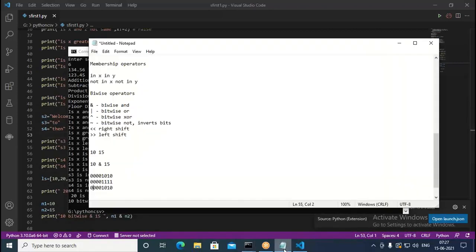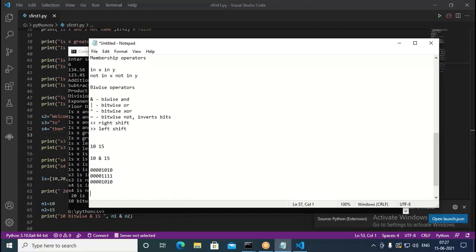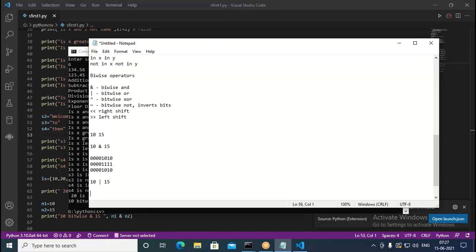Now similarly, let's go with the bitwise OR operator. What happens with the OR operator? This time we take the bitwise OR operator, and I use the pipe symbol. Either the first number or the second number should have a 1, or both can be 1.